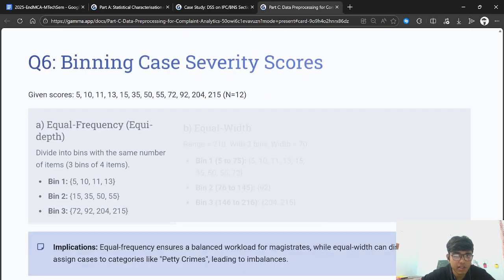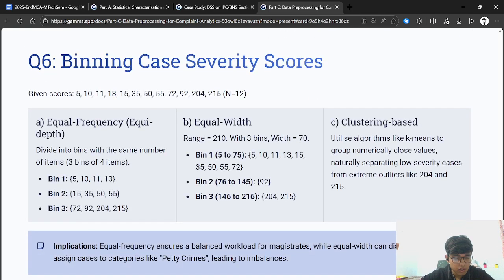the relative differences. The next question is about binning case severity scores. The scores are given as 5, 10, 11, 13, 15, 35, 50, 55, 72, 92, 204, and 215. We are partitioning them into equal frequency bins, equal width bins, and clustering based bins.